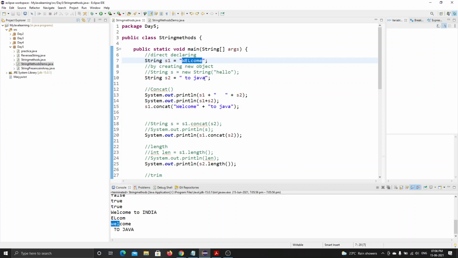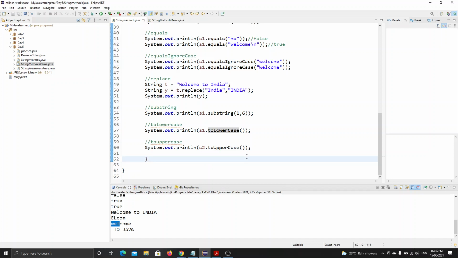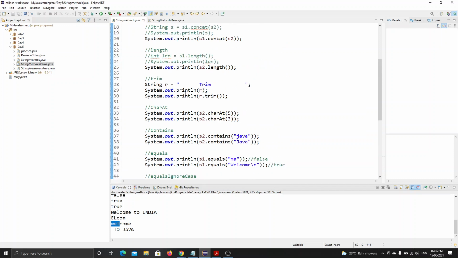Similarly, string 2, Java, is in lowercase, right? It gets the output in uppercase values. Understood this lowercase and uppercase? Understood how this works? Yes, sir.